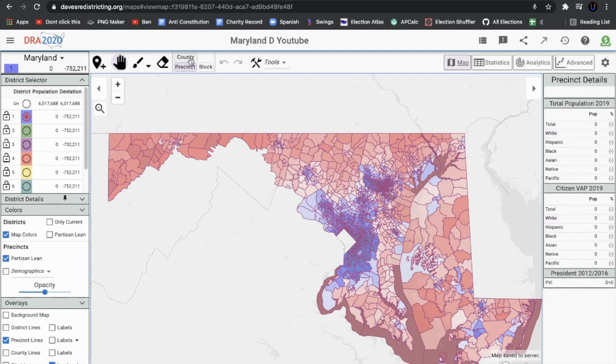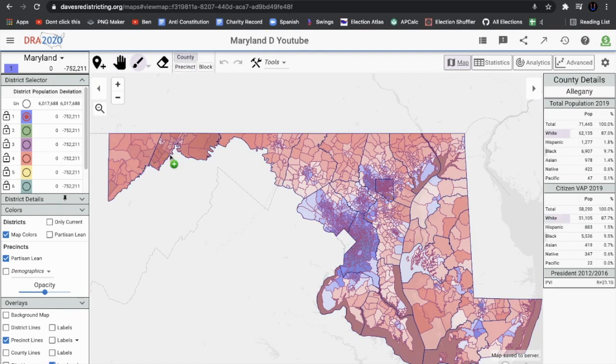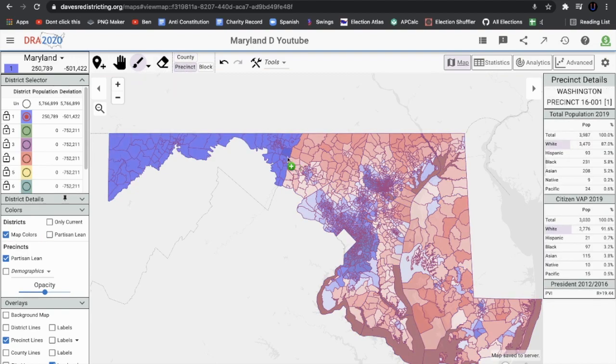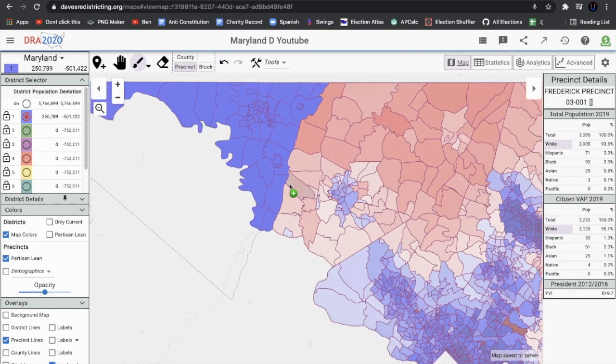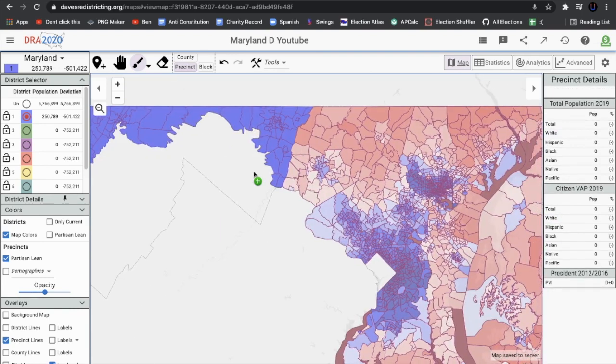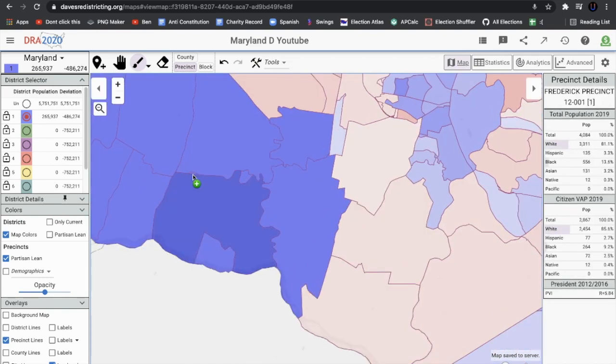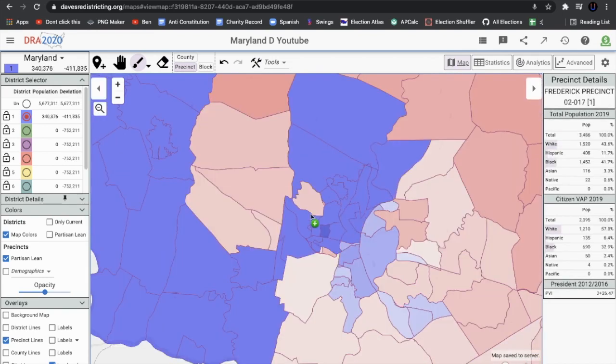We'll have to see. So, first of all, I'm not going to show me doing every precinct, because that would be annoying, so we have to cut parts out of this video, but we should just start by filling in some counties. These are more Republican counties, but they only make up around a third of the district's population or something. So we should just get in this more Republican area of the state, and then connect to more Democratic areas over here. We're going to get some of these more Democratic areas in.